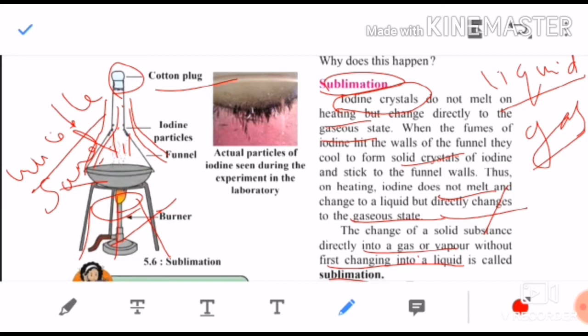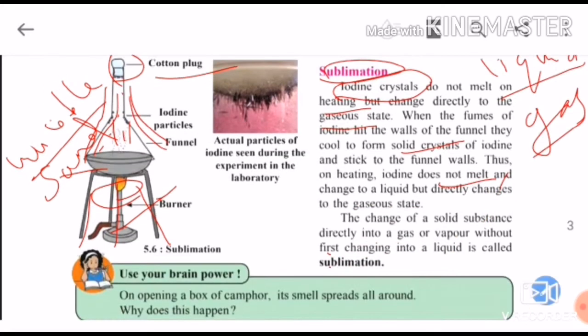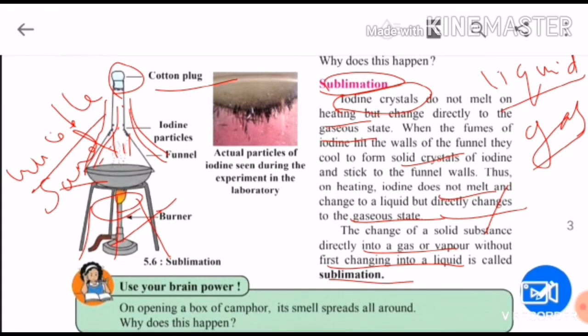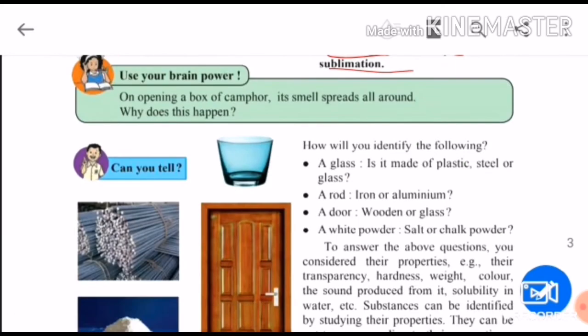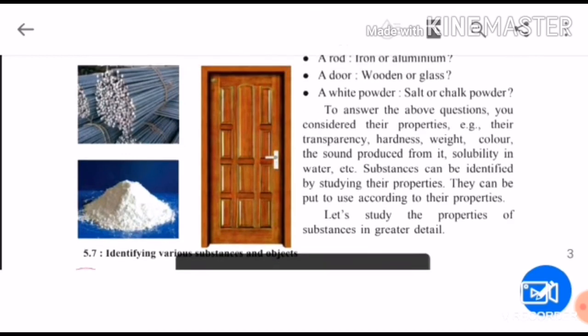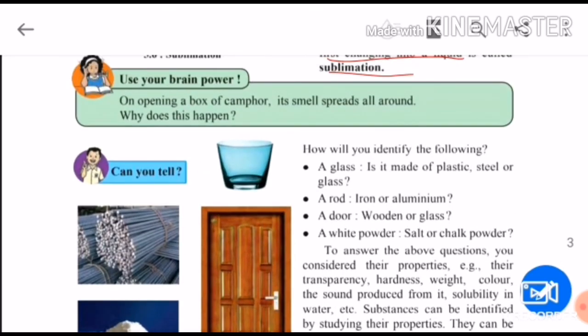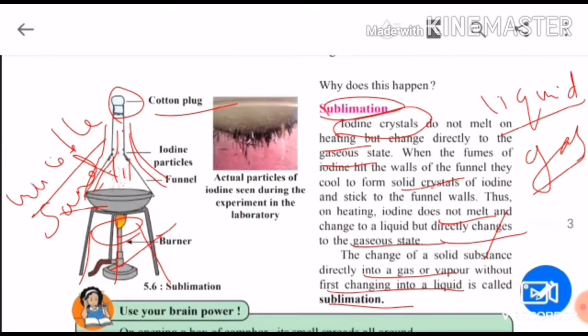So this is a very important experiment. Remember this, and practice this diagram very well. We will see till here only. In the next part, we will study the properties of some substances. So till then, revise your lesson till here.